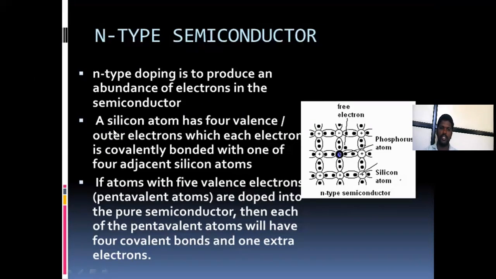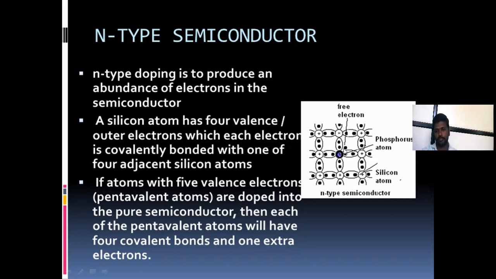A silicon atom has 4 valence electrons in its outermost shell, and each electron is covalently bonded with one of the 4 adjacent silicon atoms. In the doping atoms, there are 5 valence electrons. Pentavalent atoms are doped into the pure semiconductor. For example, phosphorus is doped into silicon or germanium. Then 4 phosphorus electrons are shared with 4 valence electrons and 1 electron remains. That is a free electron.